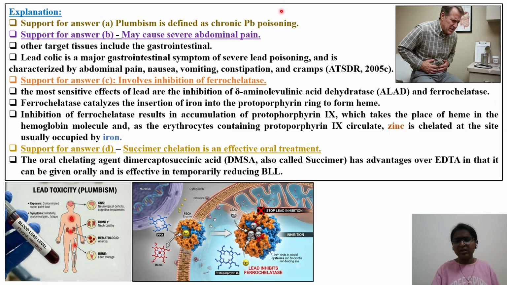Okay, next we'll take option number 4, that is D: Succimer chelation is an effective oral treatment. I was discussing the chelating agents. The oral chelating agent, dimercaptosuccinic acid, DMSA, also called Succimer, has advantages over EDTA in that it can be given orally and is effective in temporarily reducing the blood lead level. We'll discuss other chelating agents also in the next slide.